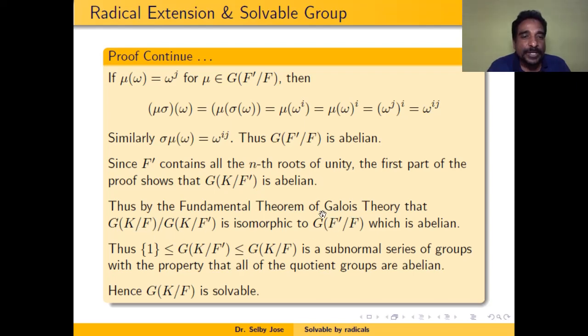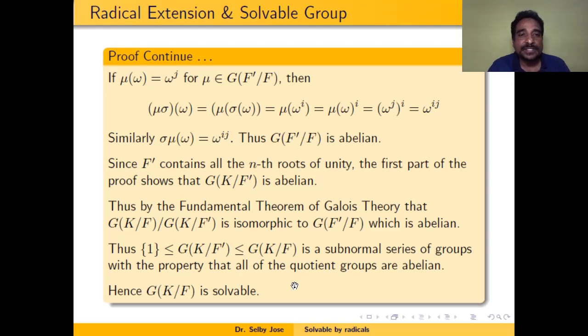So, because the Galois group of F dash over F is abelian, the quotient group is also abelian. Therefore, we have a subnormal series, one contained in the Galois group of K over F dash, contained in the Galois group of K over F, and the corresponding quotient groups are abelian. Therefore, the Galois group of K over F is solvable.